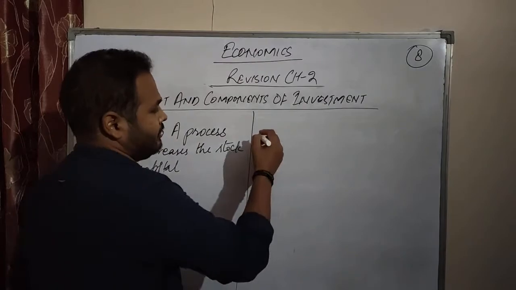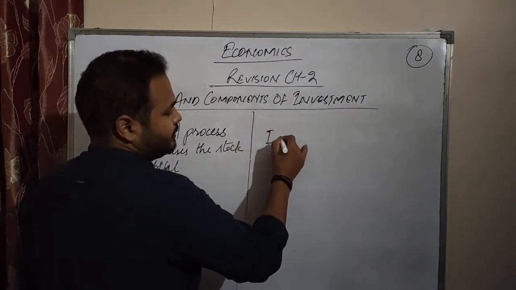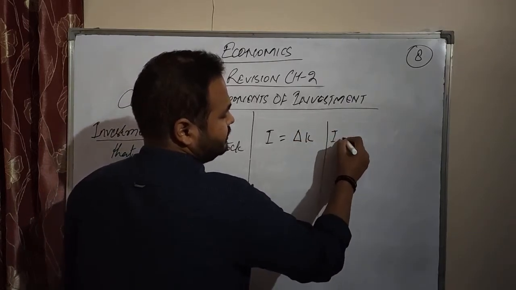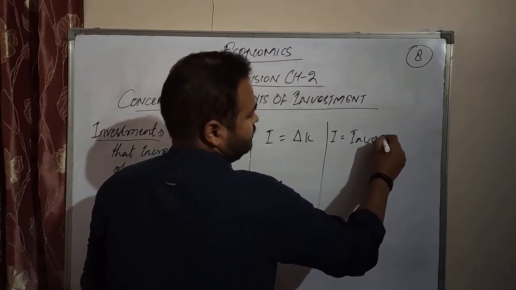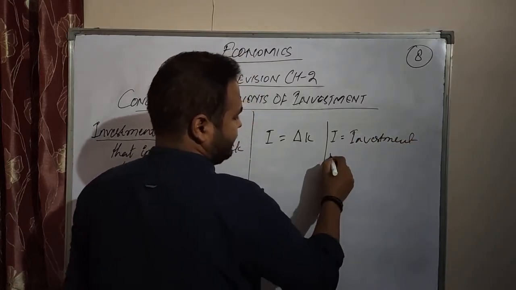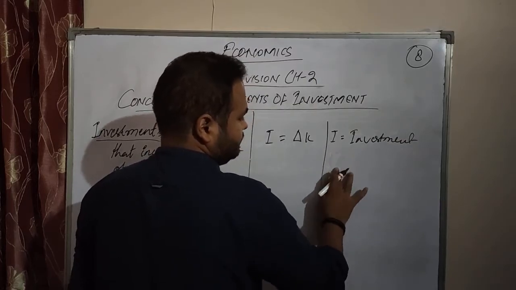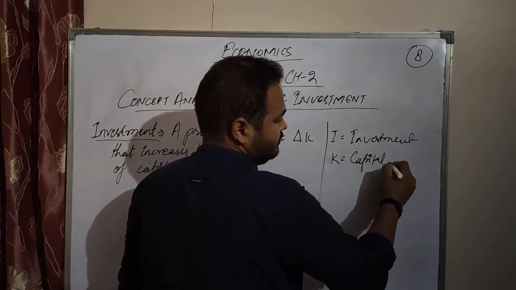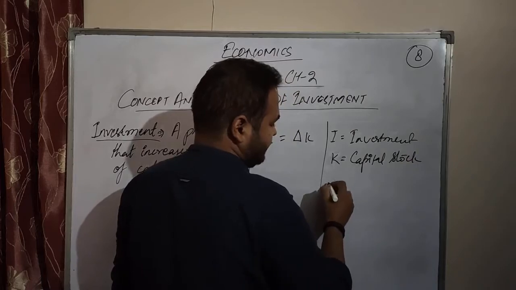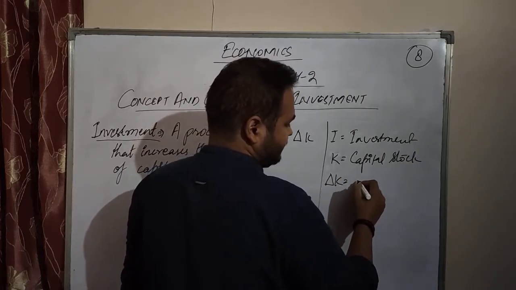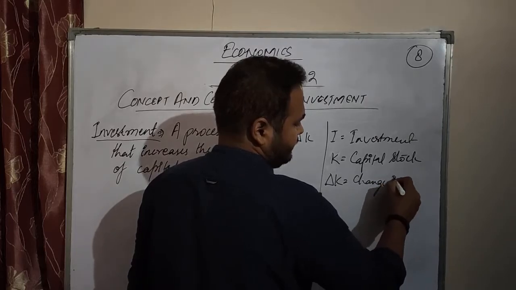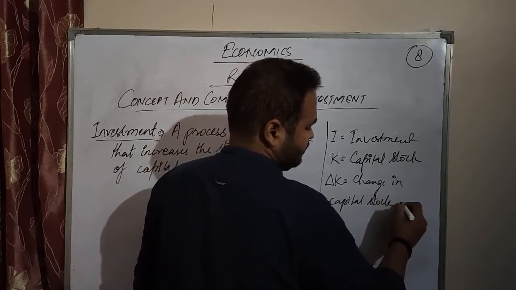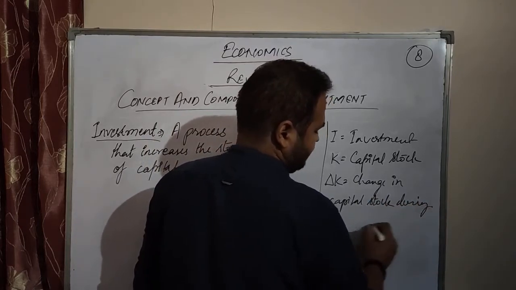You can see the expression of investment, that is I equals delta K. Here I is represented as investment, K is capital stock, then delta K is the change in capital stock during the year.